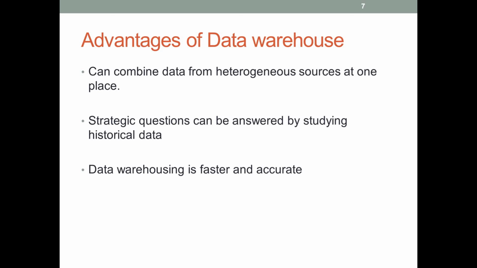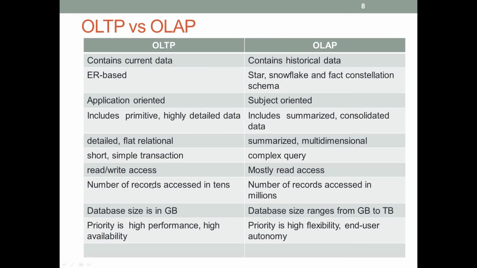And this historical data is stored in a summarized, aggregated form, which is easy to access, and that's why data warehousing is faster. So we need not search multiple tables in a data warehouse, because it is stored in an aggregated form. That's why it is easily available and access is faster. So these are the advantages of a data warehouse.